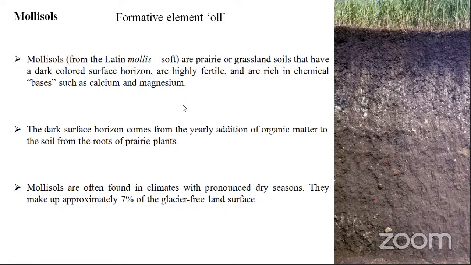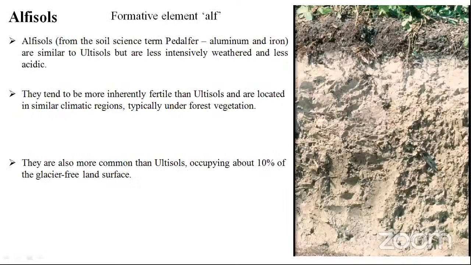And finally, alfisols. Alfisols, aluminium oxide. These are somewhat similar to the ultisols, but less intensely weathered and less acidic when compared to ultisols. So they tend to be more inherently fertile than ultisols and are located in similar climatic conditions, typically under forest vegetation. You can see this type of alfisols. They occur around only 10% of the glacier-free land surface.